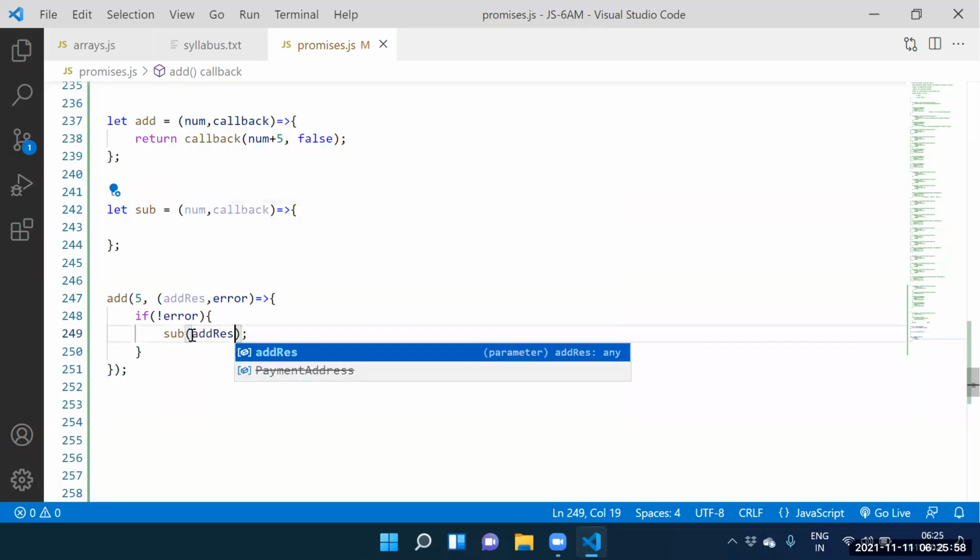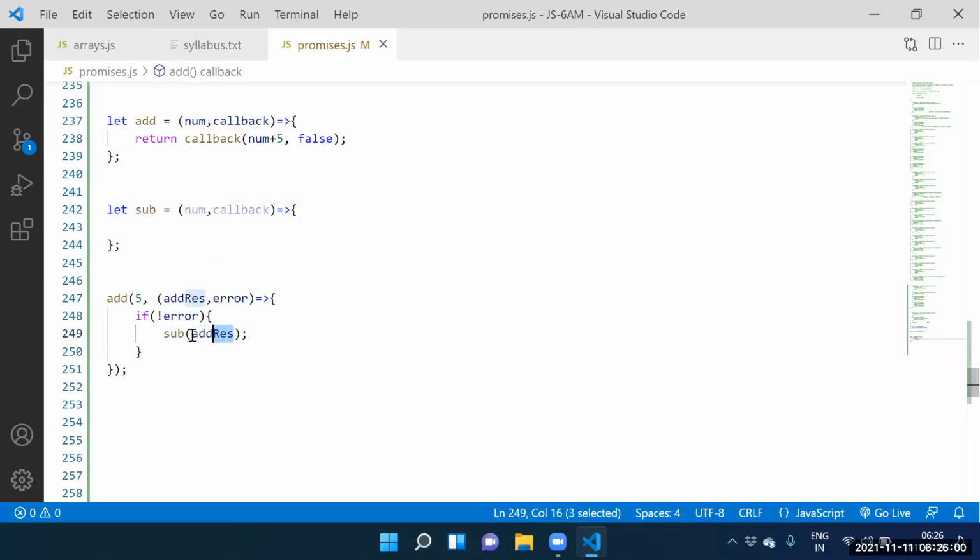The first parameter is the add result. What is add result? 10. 10 stored into num. Guys, the second argument is the callback function. Here itself, we have the second argument. The second argument is the callback function.